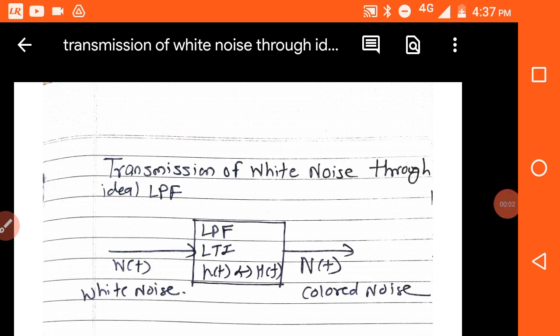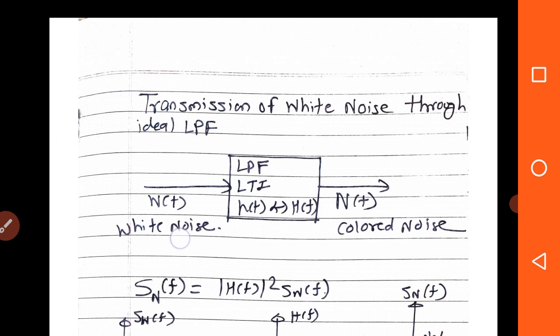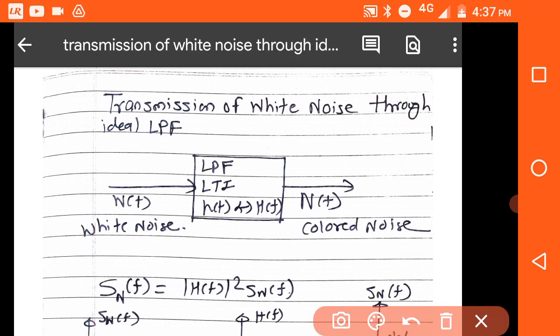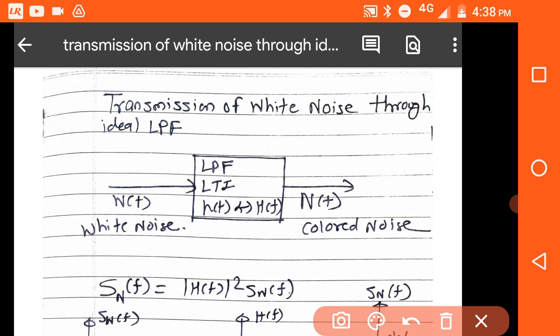In this video, we will see what is the effect when white noise, which is a Gaussian random process, is passed through an LTI low pass system, which is a low pass filter here, having the impulse function h(t) and its Fourier transform H(f). We have already seen that if any random process is passed through an LTI system, and this random process is a wide-sense stationary random process, then the output process will also be a wide-sense stationary random process.